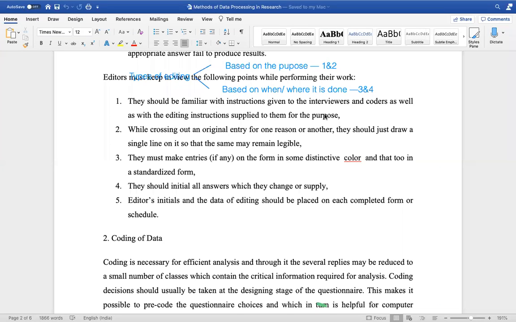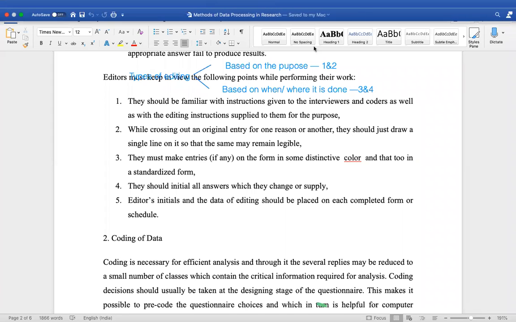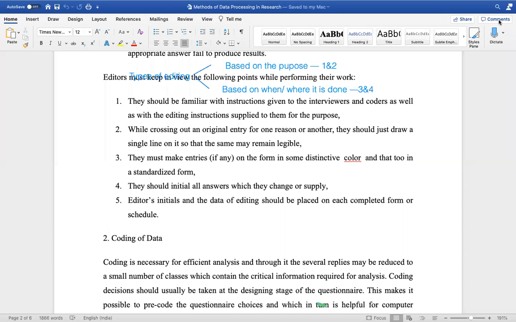And from the original entry, they need to keep it in the same single line, and they need to do it neatly and legibly. If it is going to be full of illegible things, you're not going to be able to follow whatever you have edited. There is no point. Therefore, any editor must keep this in mind.